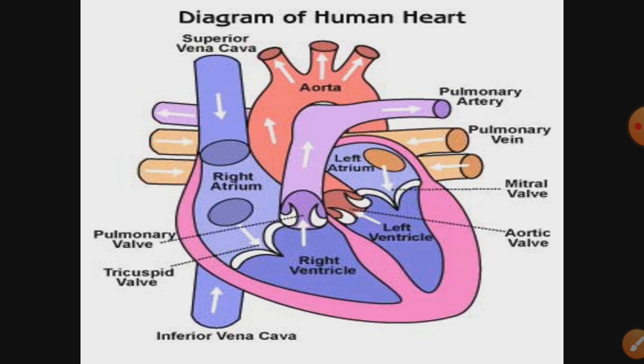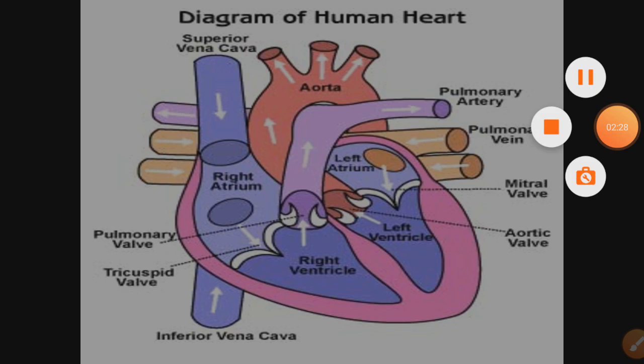When I am explaining this working of the human heart, you must have wondered that the blood is going twice. First it goes to the lungs for getting oxygenated. At that time it is deoxygenated. In the lungs it gets oxygenated, and again it comes to the human heart, and then it goes to the body parts. So the same blood is going and coming twice through the human heart. That's why our circulation is double circulation. Okay, so now let's move ahead with the working of the human heart.